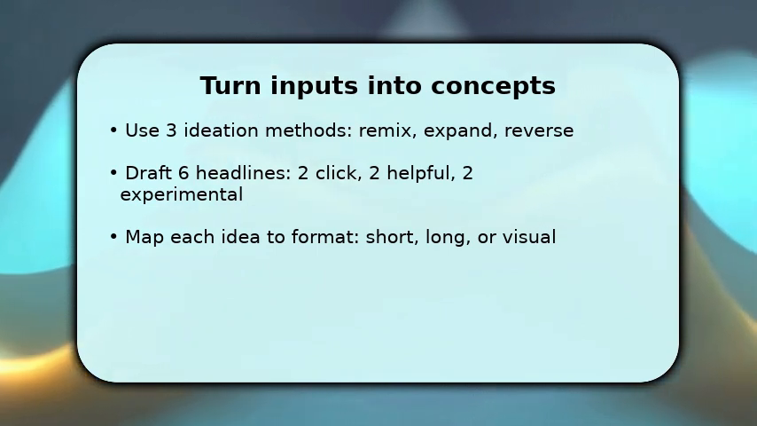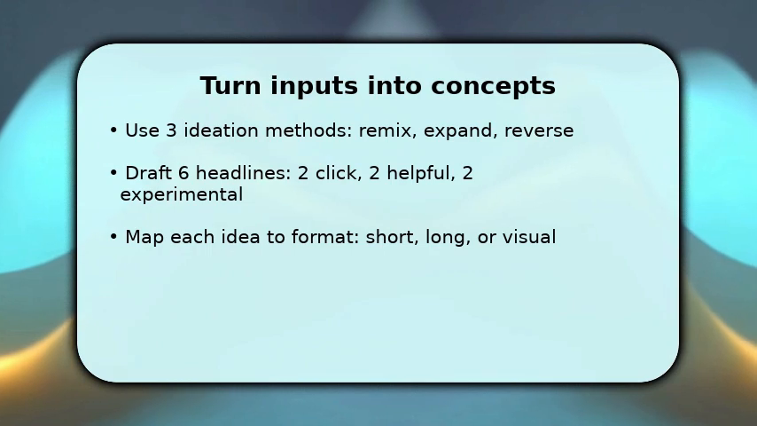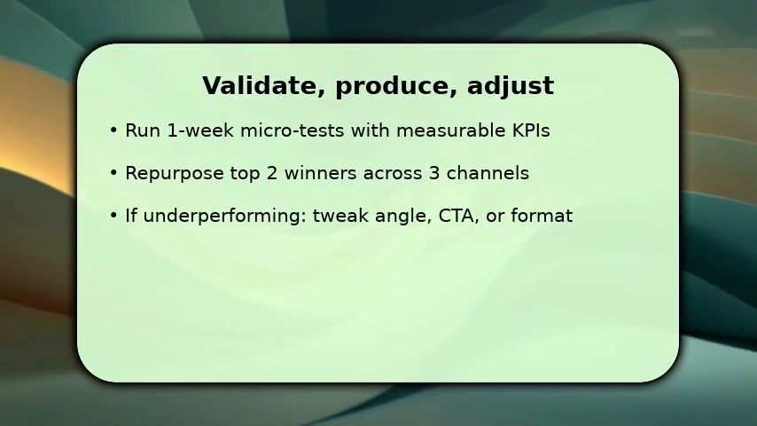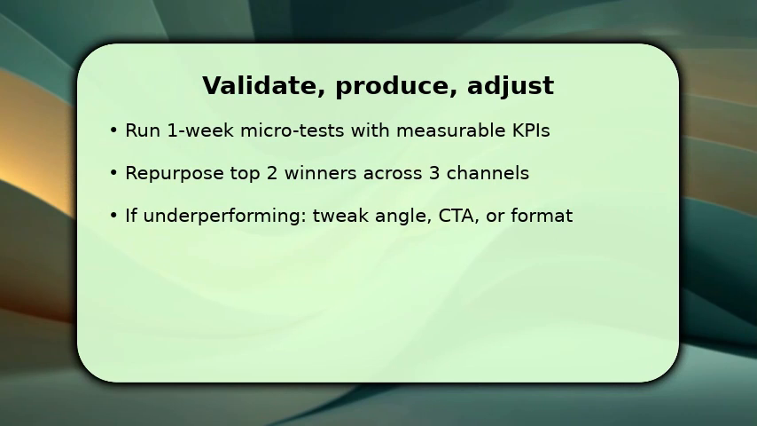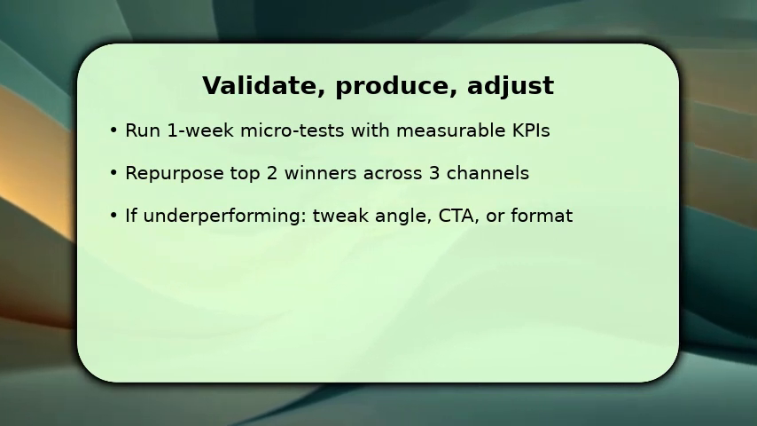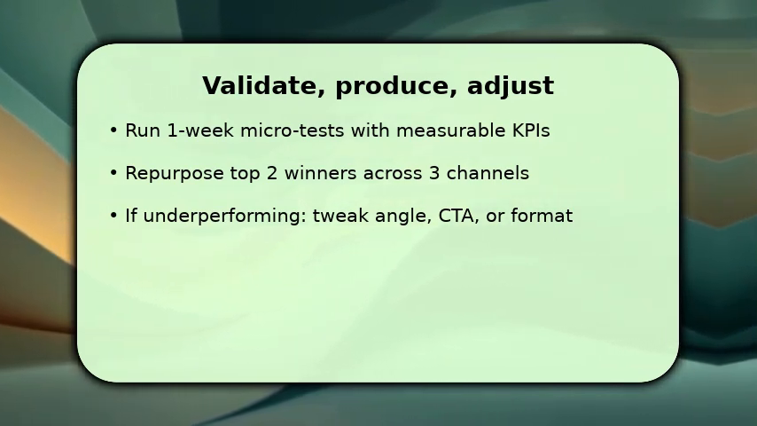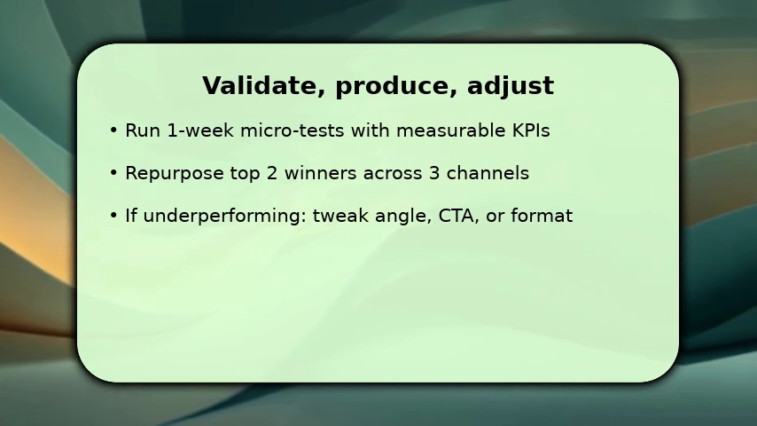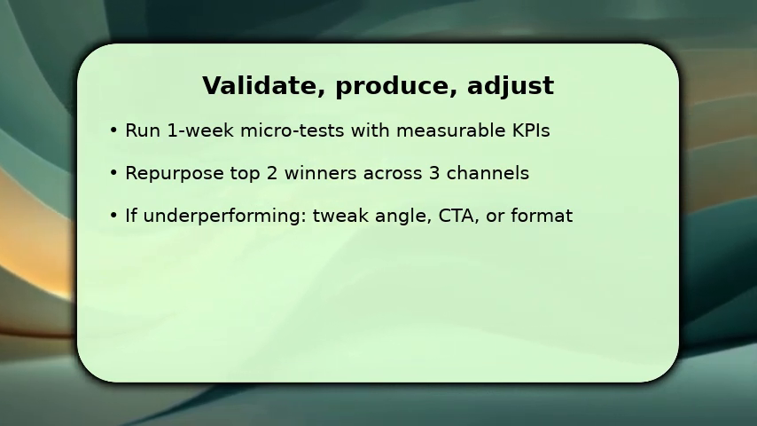Finish by validating, producing, and adjusting so your work converts. First, run 1-week micro-tests with clear KPIs like CTR, watch time, or signups. Collect results. Then produce the chosen asset and repurpose the top 2 winners across 3 channels to amplify reach.